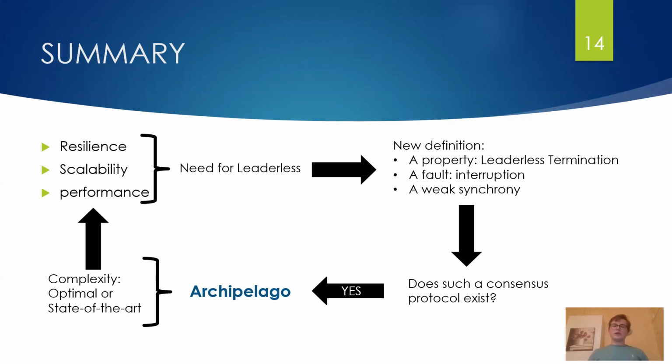And we have even been able to optimize it until we have reached a complexity in various regards which is either optimal or state of the art. And as such, Archipelago is probably the best algorithm out there. And I think it would be a very good application to use it as a backup, if not as the main algorithm, for new blockchain systems.